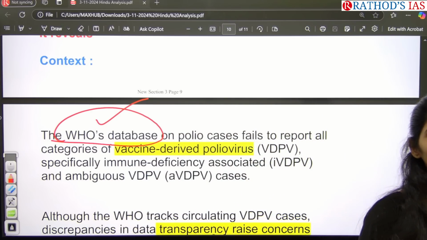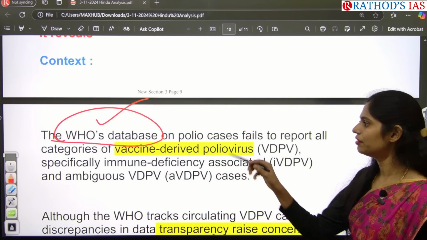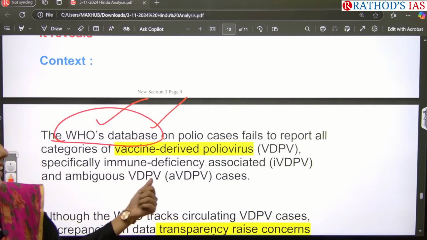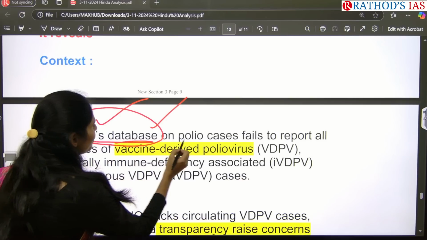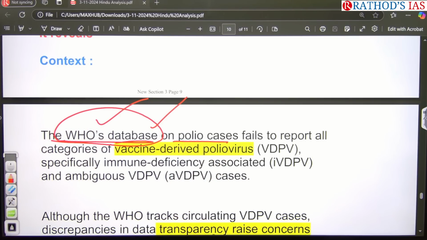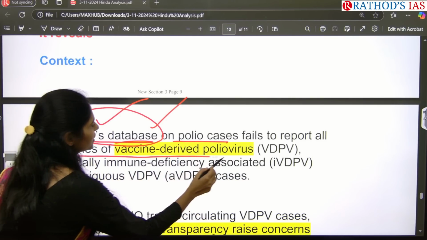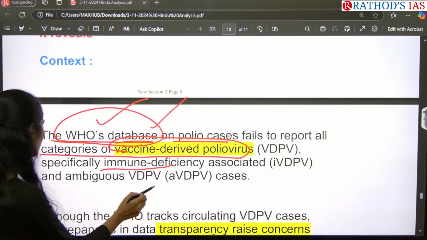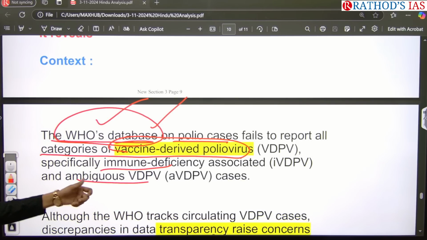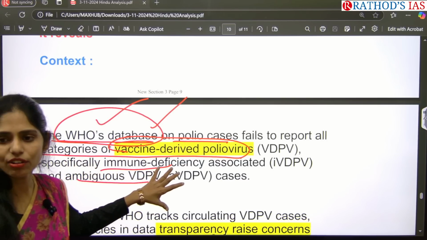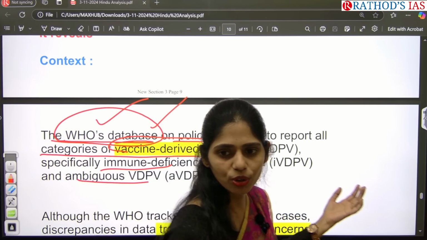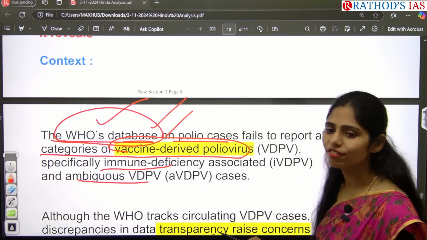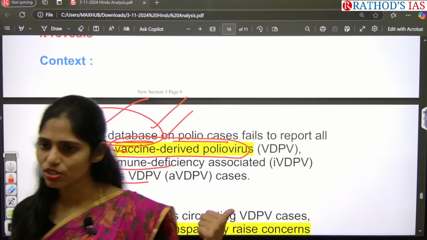After COVID-19 entered into our life, the first allegation was made on WHO that it had failed. And the second time, now the WHO database on polio cases is failing to report all categories of vaccine derived polio virus sufficiently, immune deficiency associated and ambiguous. Actually in this vaccine derived polio also we have different types. But here the WHO database is not giving the proper information regarding these polio cases. This is the news.